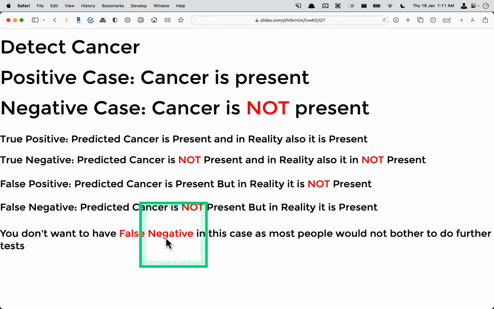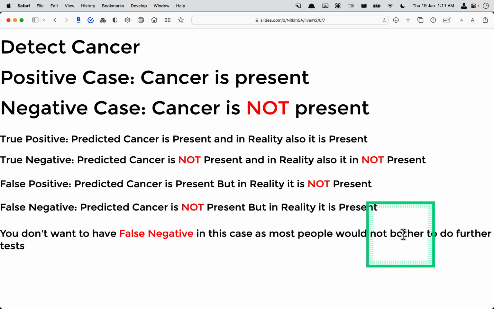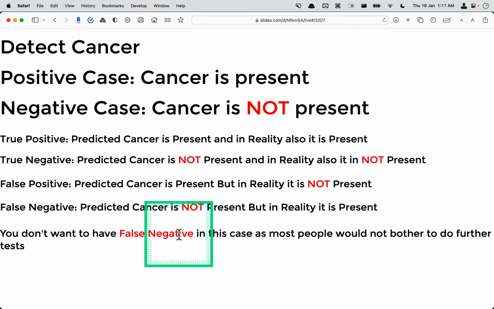In this case, you don't want to have false negatives, as most people would not bother to do a further test. If you falsely predicted that somebody's cancer is not present, they will not bother. It may come to light after 5 years, 10 years, or a few years later that he had cancer.